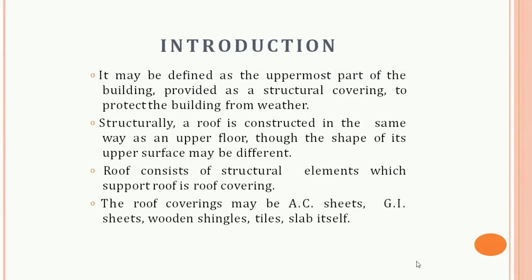A roof may be defined as the uppermost part of the building provided as a structural covering to protect the building from the weather. A roof consists of a structural element which supports the roof covering. The roof covering may be AC sheet, GI sheet, wooden shingles, tiles, slab, etc.